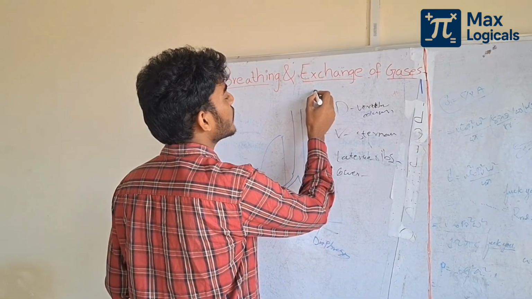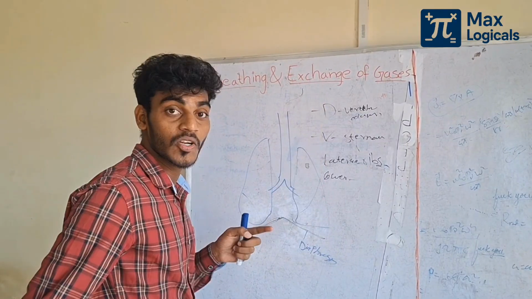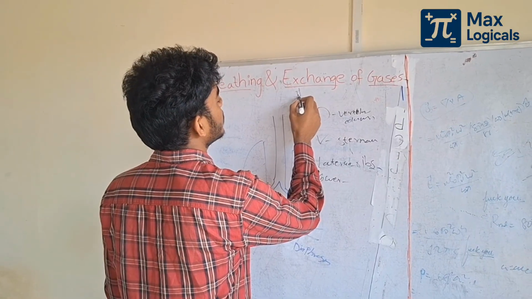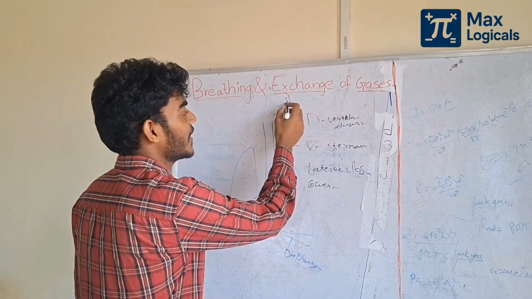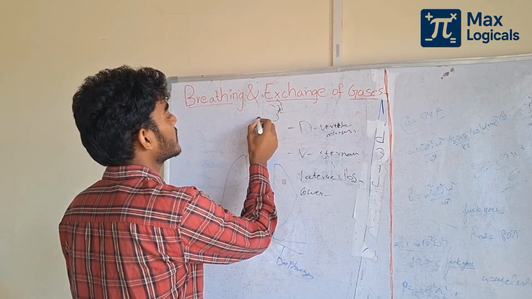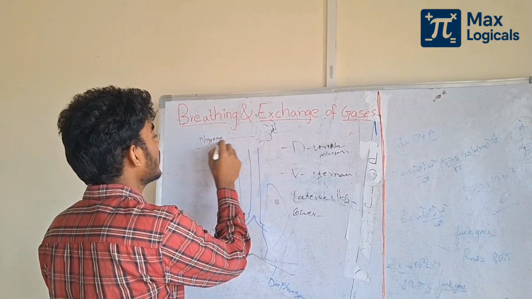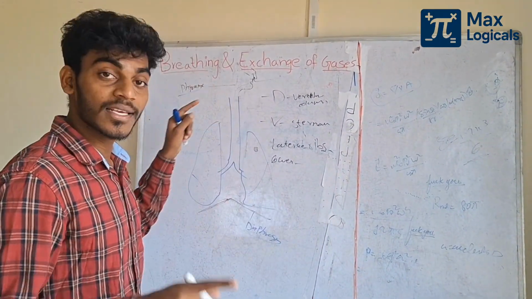As we know, the parts of the respiratory system: first, the nostrils at the nose level, then the nostril chambers, then the pharynx, which is common for the entry of food and also the entry of gas.